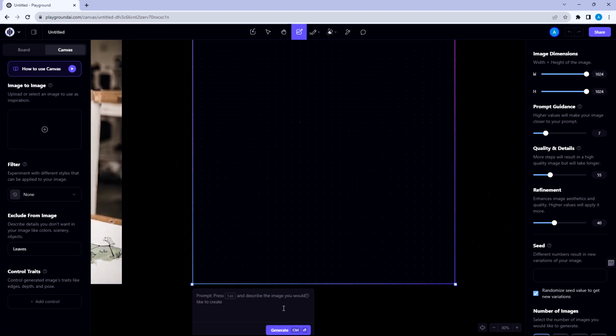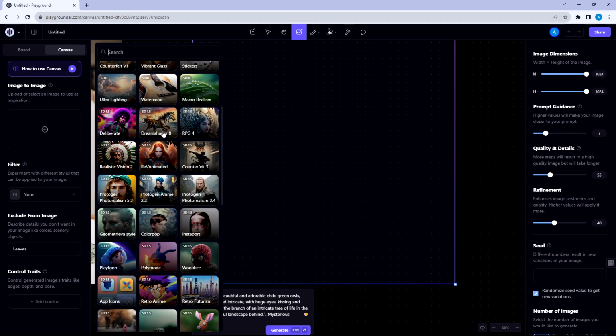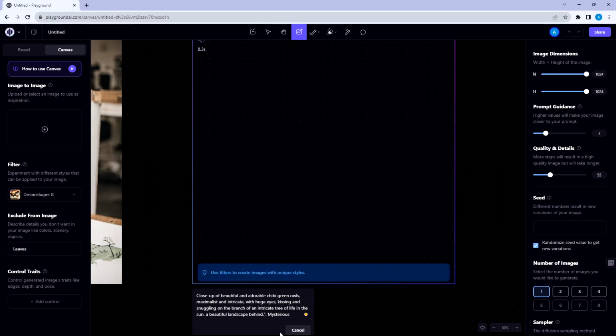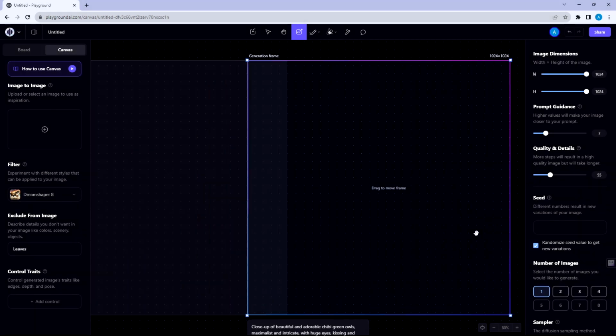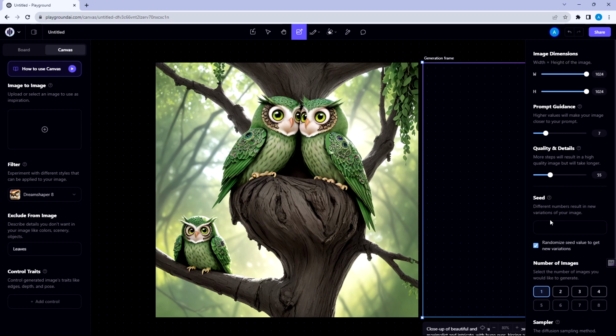I will paste the copied prompt in the prompt area. Choose the filter I want to use. Then click Generate. And there we go. We've got some nice image similar to the image that was on the community feed.